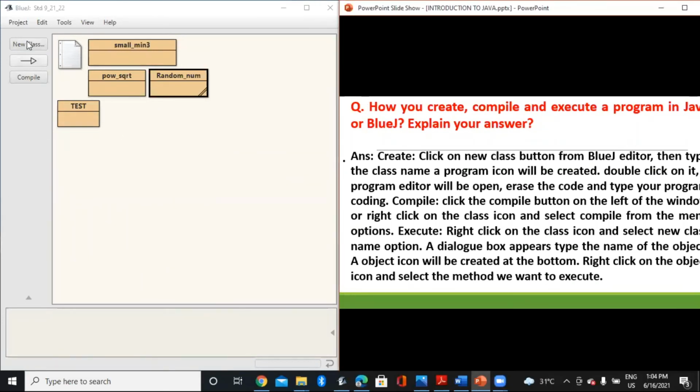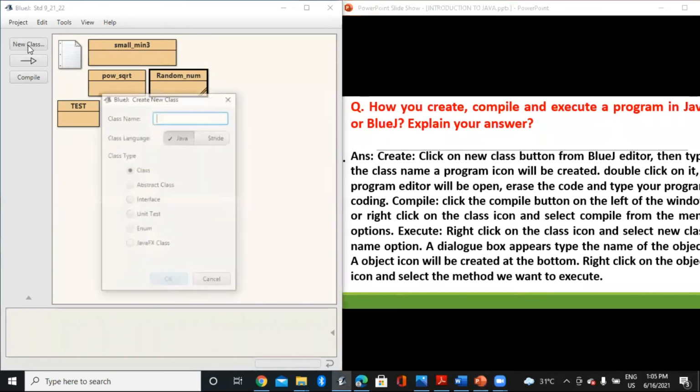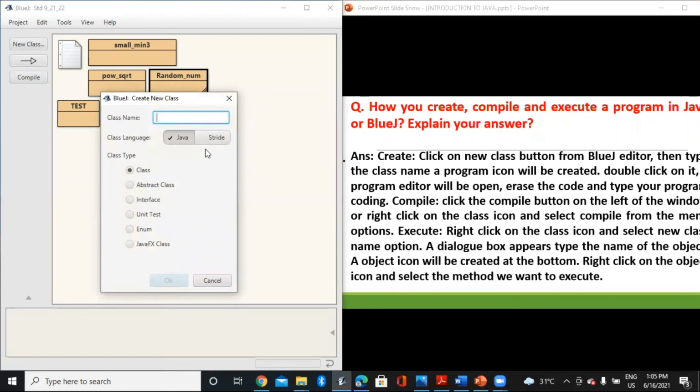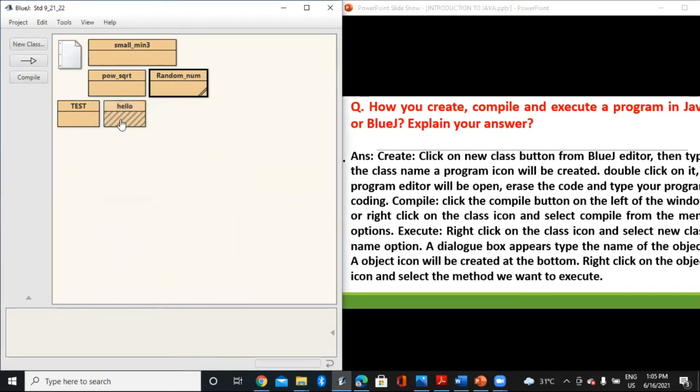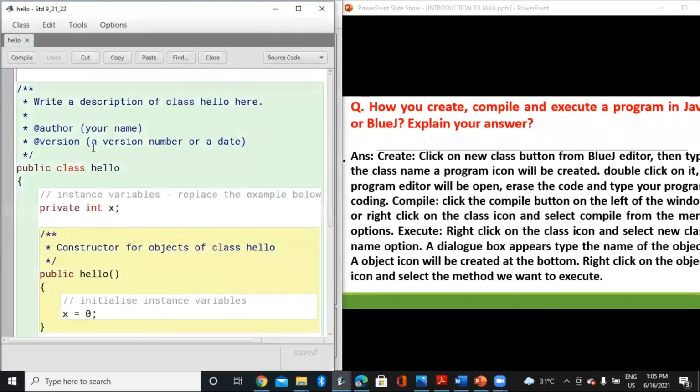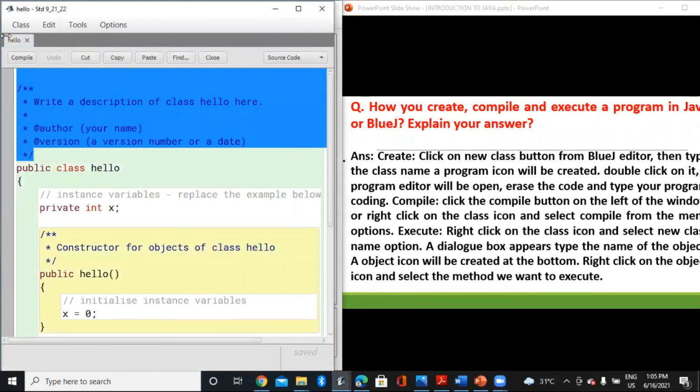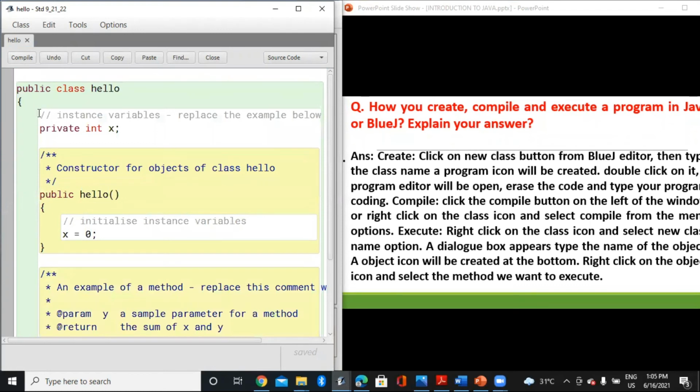So we'll create a program. You can see this is my BlueJ window. Here, click on New Class. In new class, write the class name. An icon will be created. Then there is some pre-existing code written, but I will remove that code. You can write your own code over here.